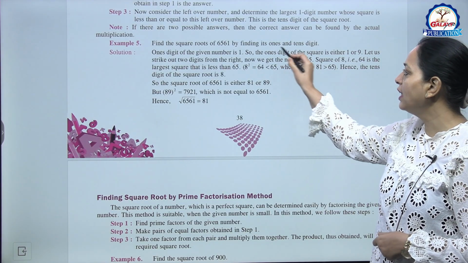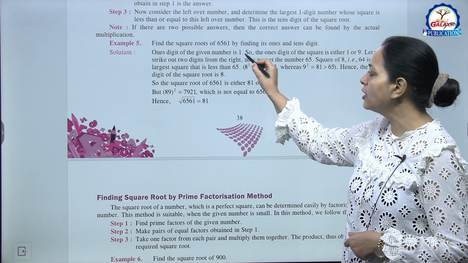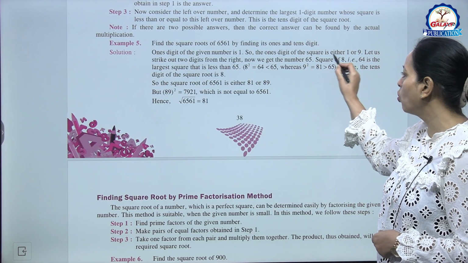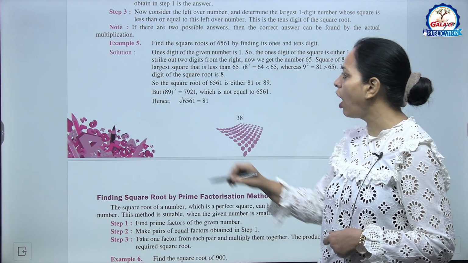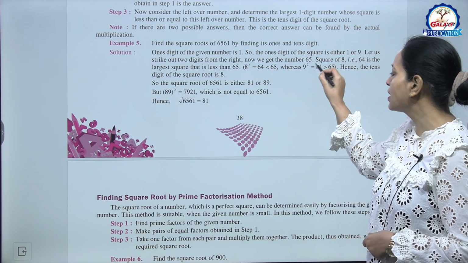See example 5. Find the square root of 6561 by finding its ones and tens digit. So the ones digit of the given number is 1 because it is ending with 1. So the ones digit of the square root is either 1 or 9. Let us strike out 2 digits from the right. Now we get the number 65.